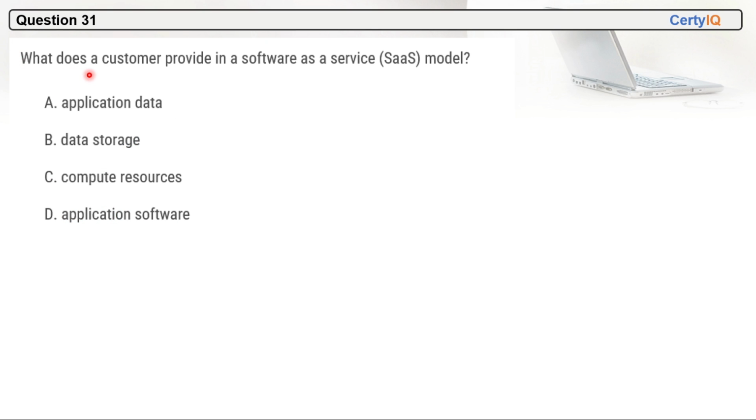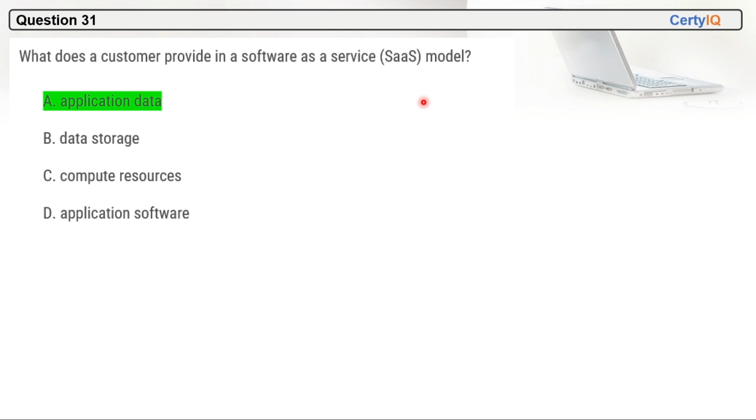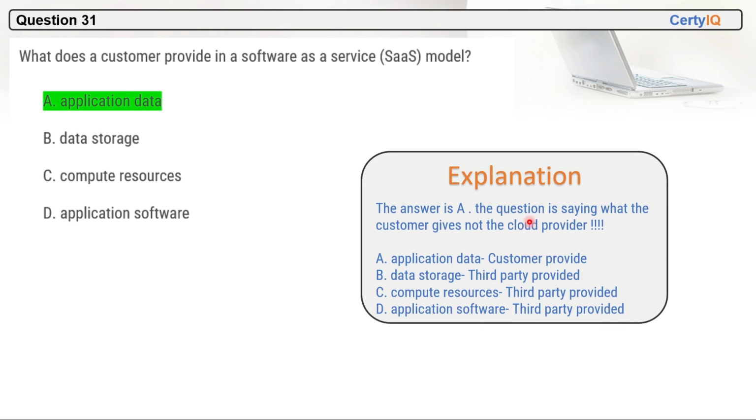Question 31. What does a customer provide in a software as a service model? So the customer will provide application data in a software as a service model. So A will be the correct answer here. The question is saying what the customer gives, not the cloud provider. So application data will be provided by the customer. Data storage, third party provided, means Azure or Microsoft will provide. Compute resources will be provided by the cloud provider or third party. Application software also will be provided by the cloud provider or third party. Only application data will be shared by the customer in a software as a service model.